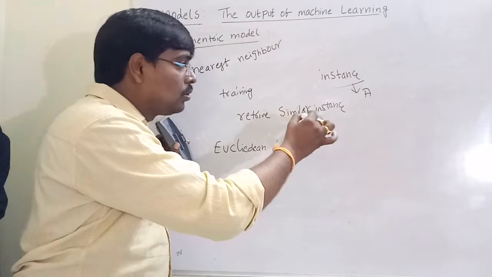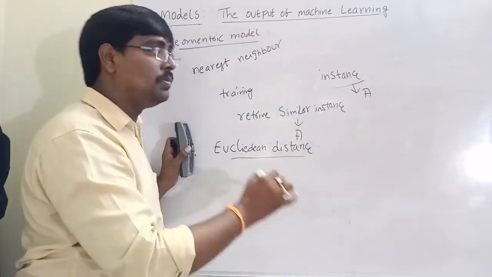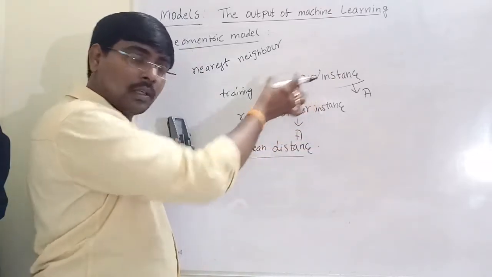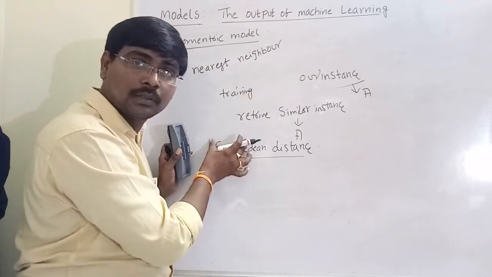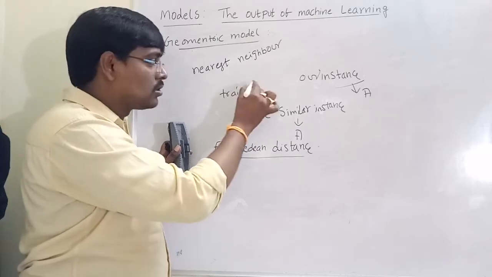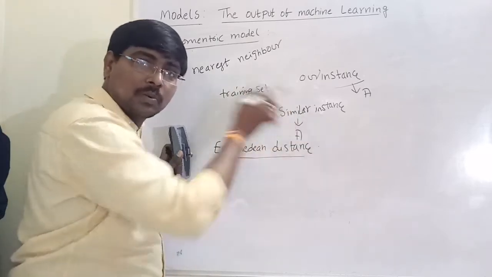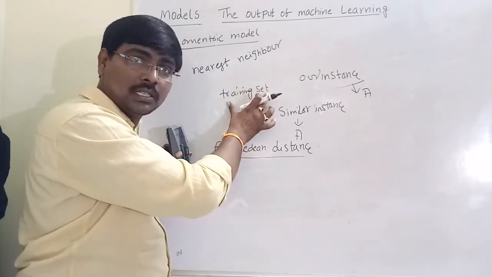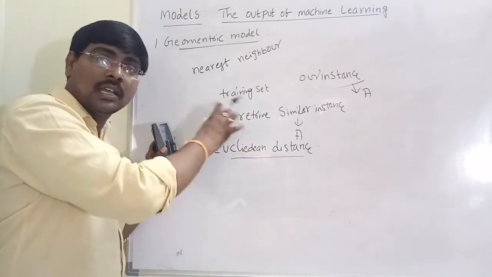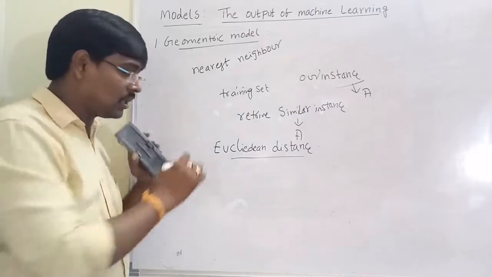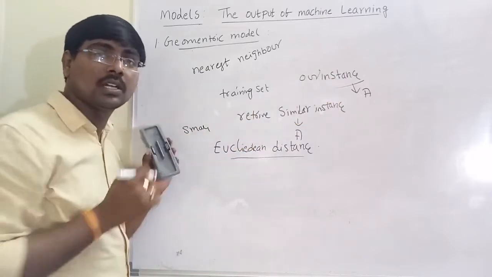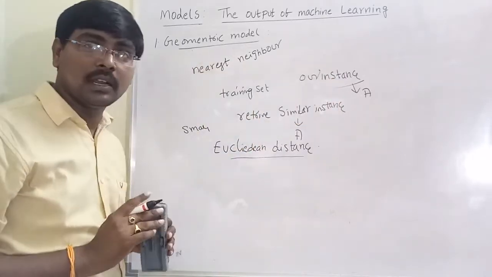So we have to calculate the Euclidean distance between our instance and all the instances in the training set. The training set contains all the instances with their corresponding classes. The instance with a smaller Euclidean distance to our instance is similar to it. That is, a small Euclidean distance between our instance and some other instance means they are similar. This is the nearest neighbor classifier.